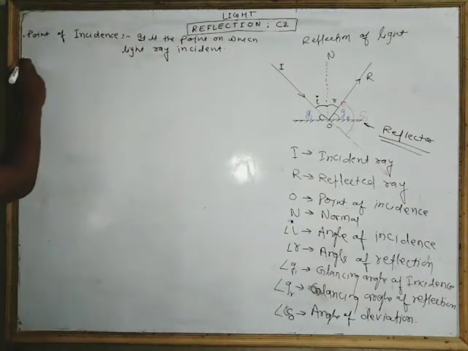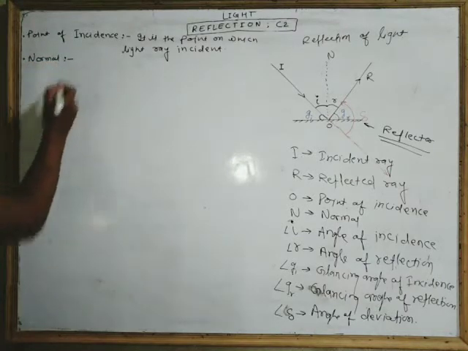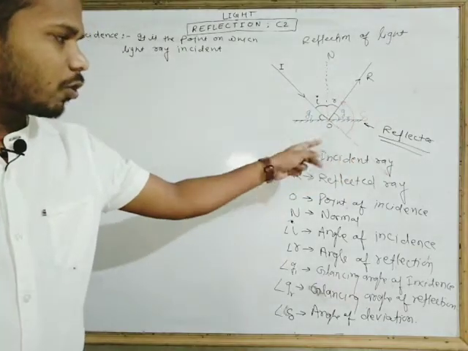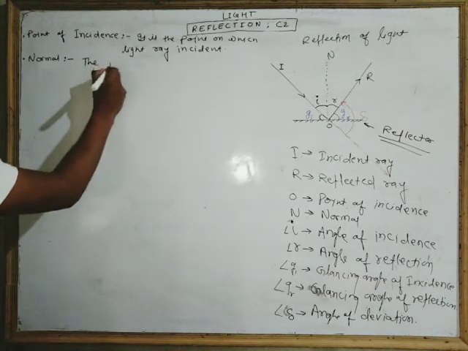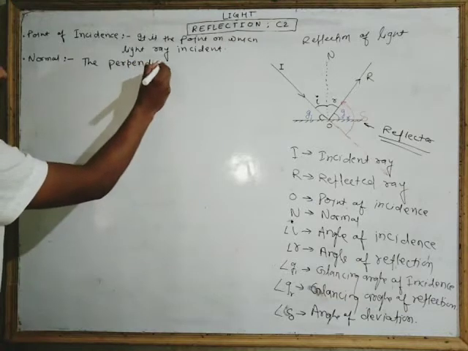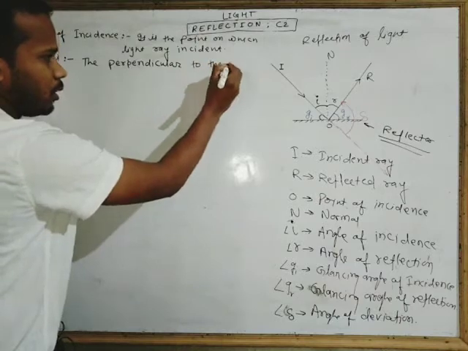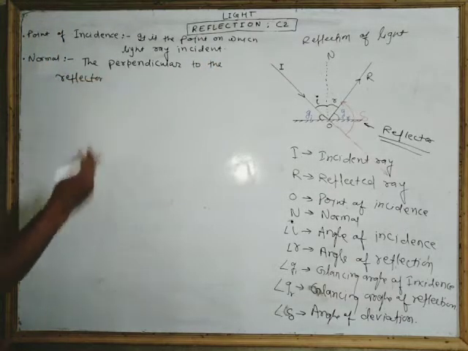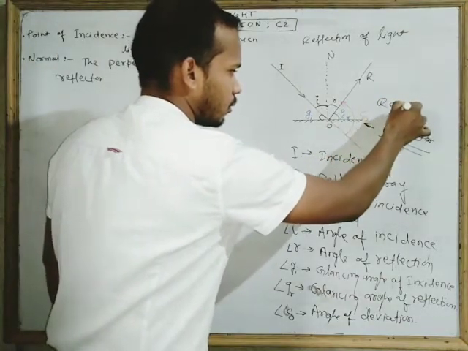Next is the normal. What is the normal? Normal is the perpendicular drawn at the point of incidence to the reflecting surface. Reflecting surface is also called reflector.